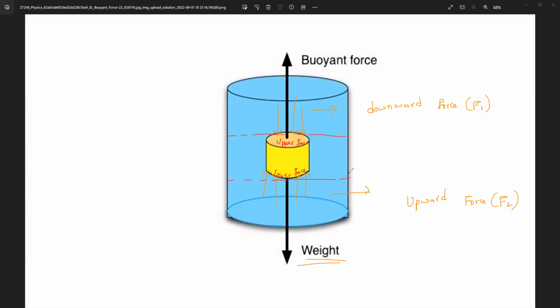Anybody? Which is deeper, lower face or upper face? All of you? Lower face. The lower face is deeper than the upper face. So who will experience the greater buoyancy force? Yes, please. Mr. Sam? Niroshi? Who will experience the greater buoyancy force? Everybody. Lower face, because the lower face is deeper. Am I right or wrong? Everybody?